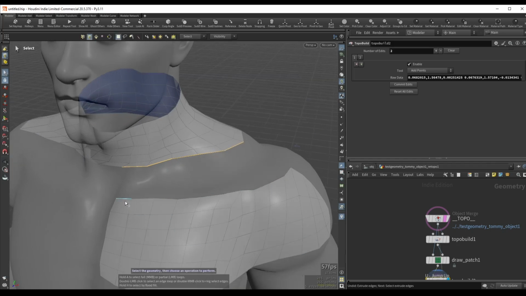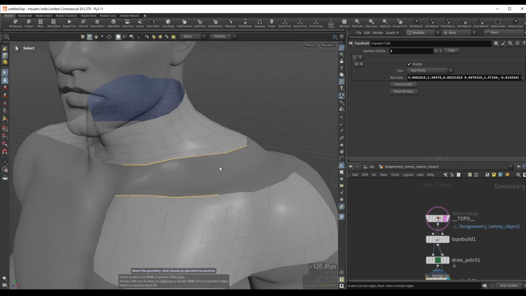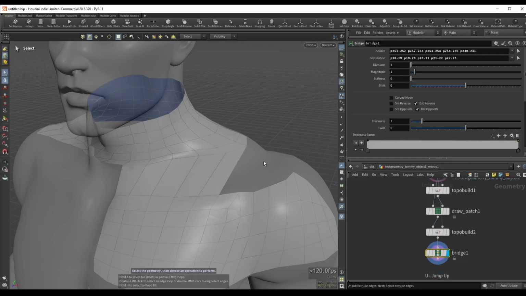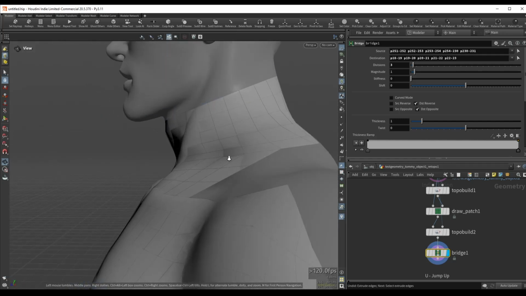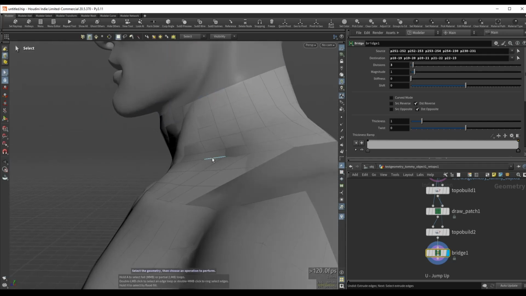Then I can do another selection here, and let's select again maybe 2, 3, 4, and 5 edges. And now I can press B to create this bridge, hold down Z, and move my mouse to the right to increase the divisions. Now again, I'm no longer in topo build mode, so this new geometry that we added doesn't conform to the mesh.